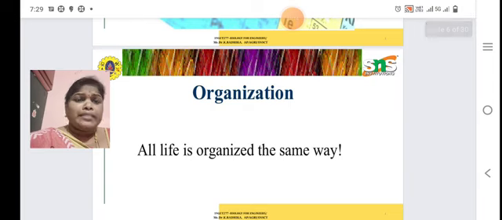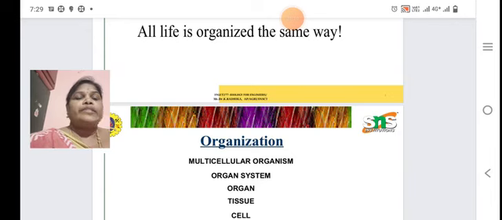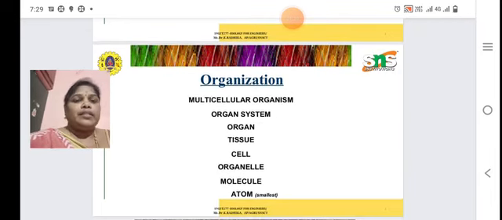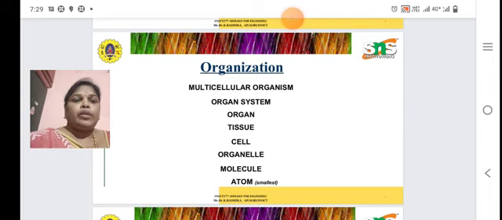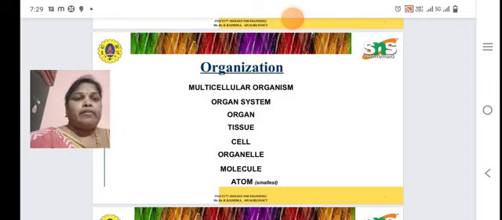Then organization. All life is organized the same way. What is the organization? First one is multicellular organisms, then organ system, then organ, then tissue, then cell, then organelle and molecule, finally atom. The smallest part is the atom, then the molecule is developed, then the organelle, followed by the cell, then the tissue, then the organ, then the organ system, then multicellular organisms are developed.